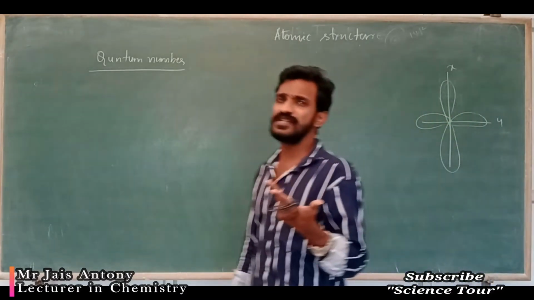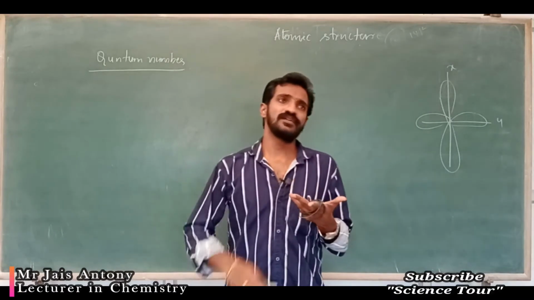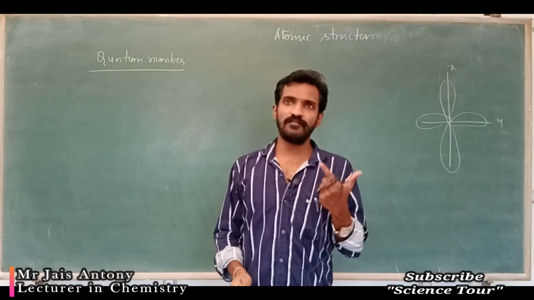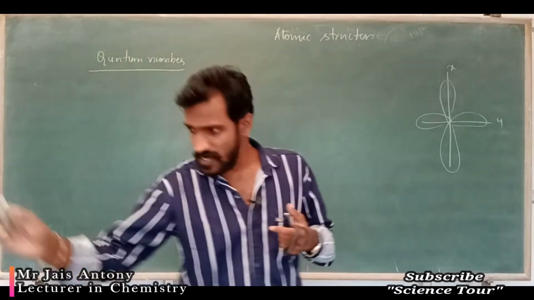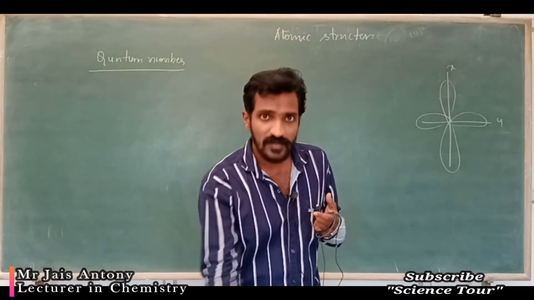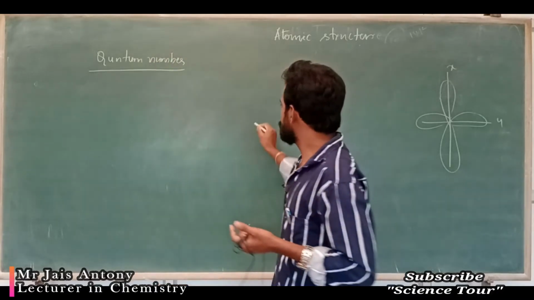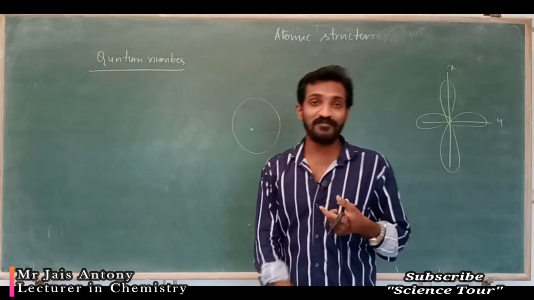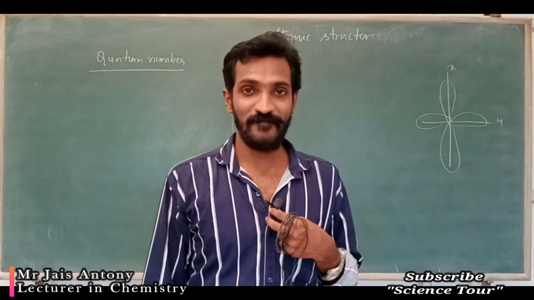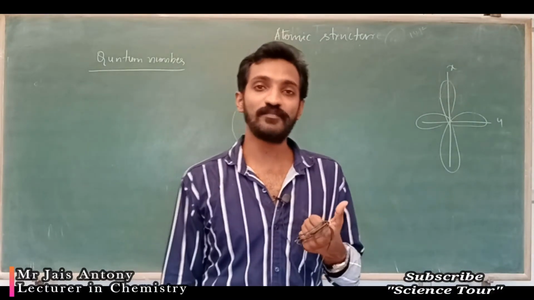These are all a three-dimensional study. For example, do you think the electron moves in a circle like this? See, this is the nucleus. We all say the electron moves in a circular path, correct? It's called an orbit.